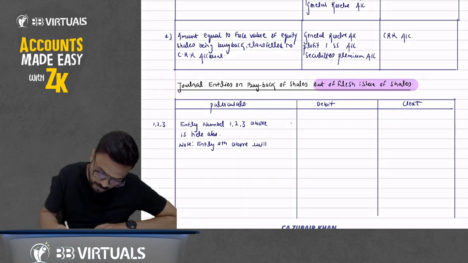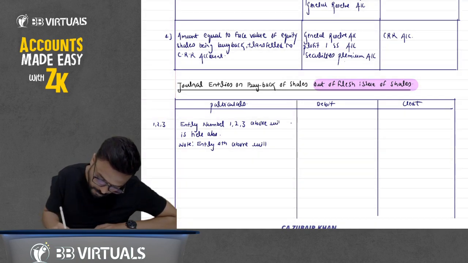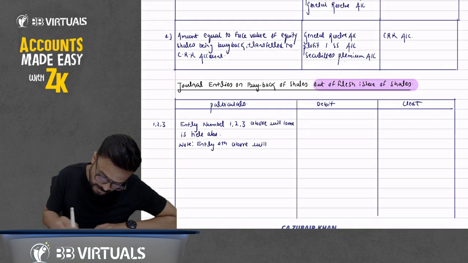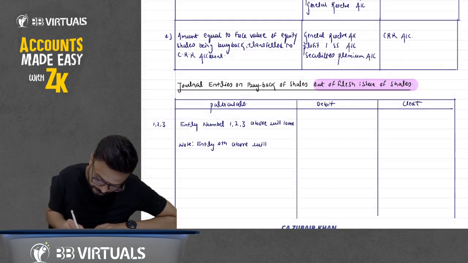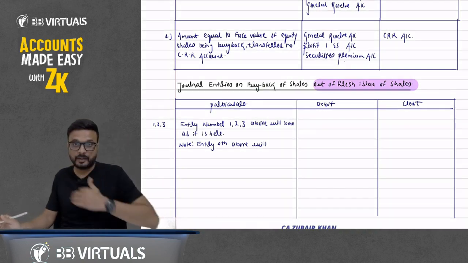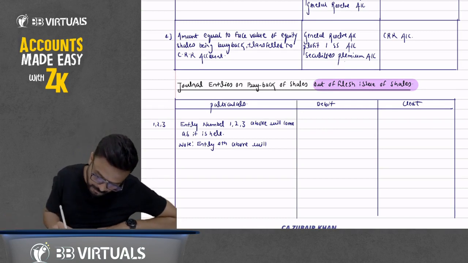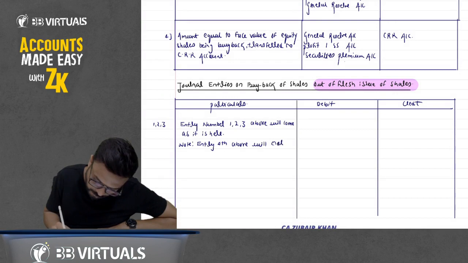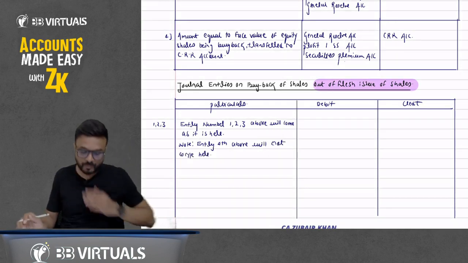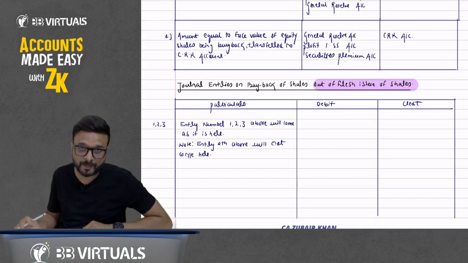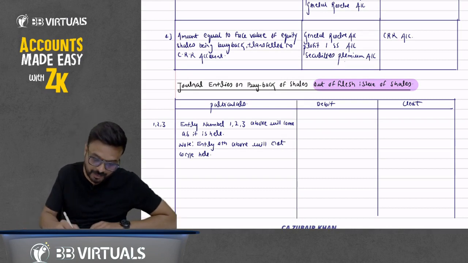Just 1 minute. Entry number 1, 2, 3 above will come as it is here. Okay, as it is here. Note, the fourth entry above will not come here. Why will it not come here? The first, second, third entry will come, but entry number 4 will not come here.